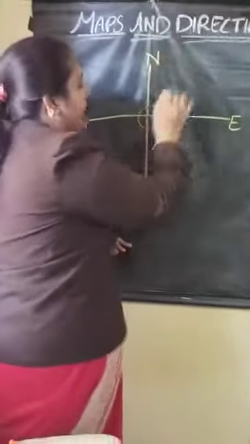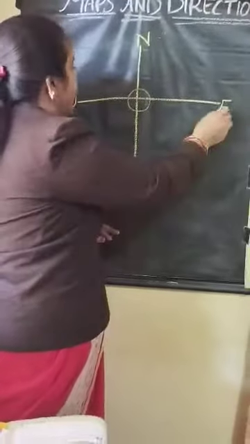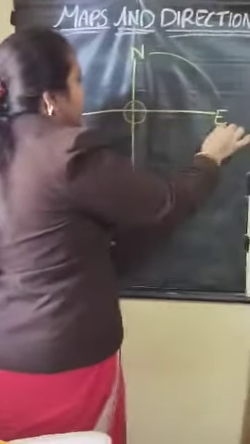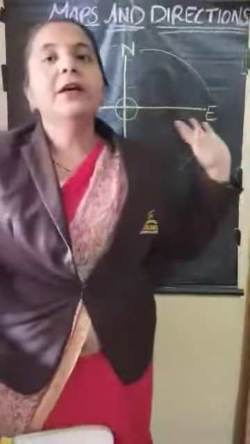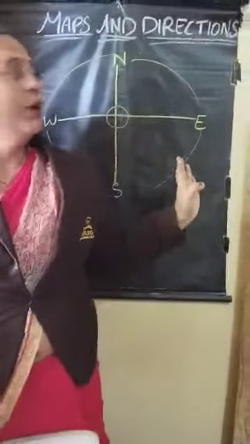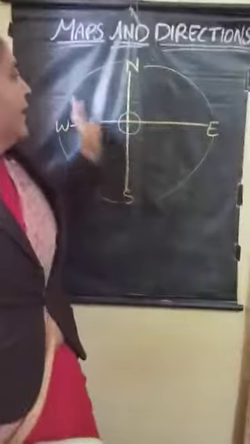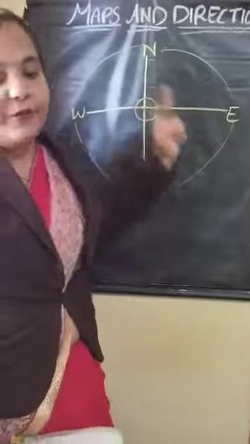Here will be north. The first day only I taught you south, east, west. In this way it will be helpful for us to read a map. It is very helpful for going all over India, the direction. It will be very easy.